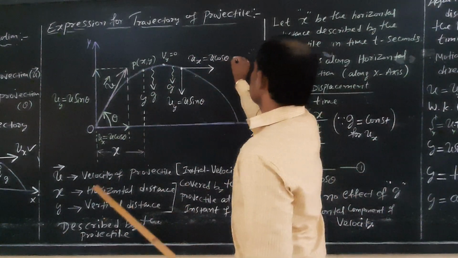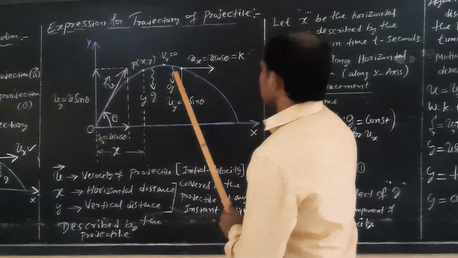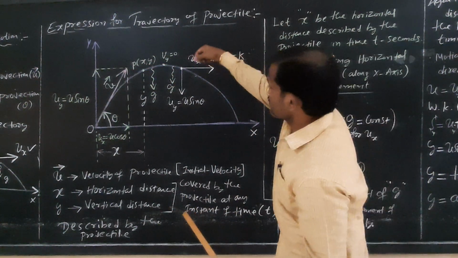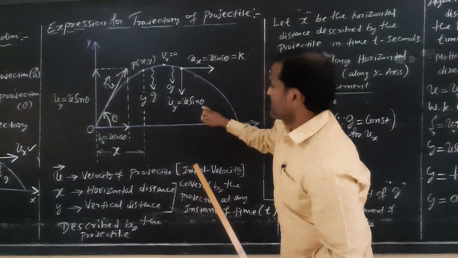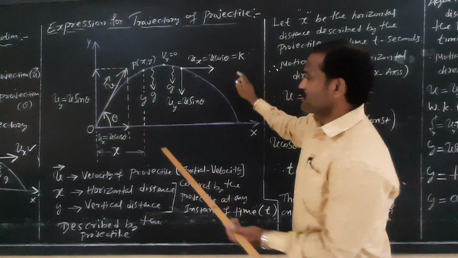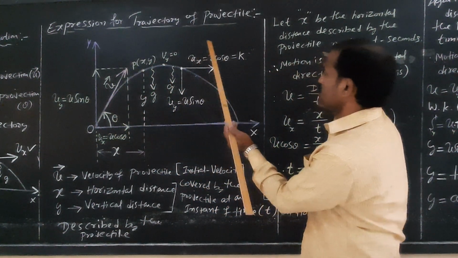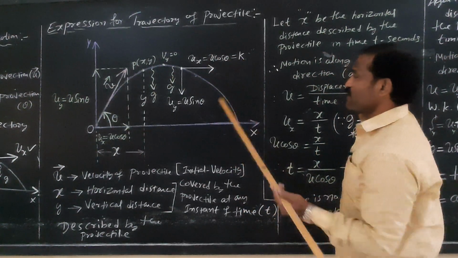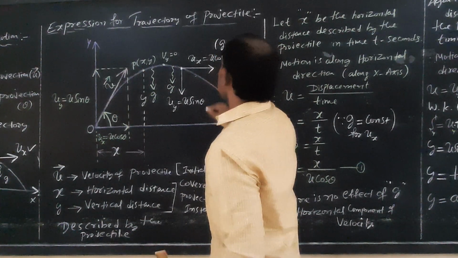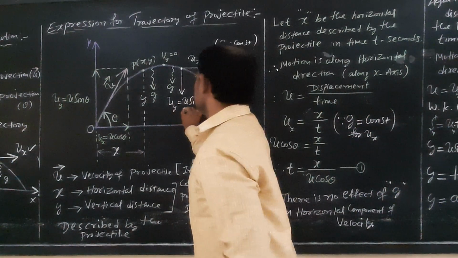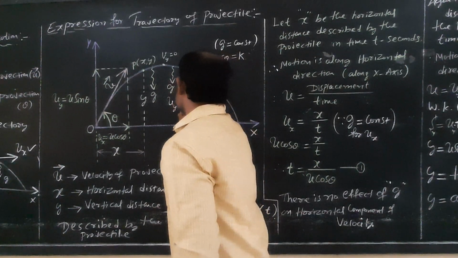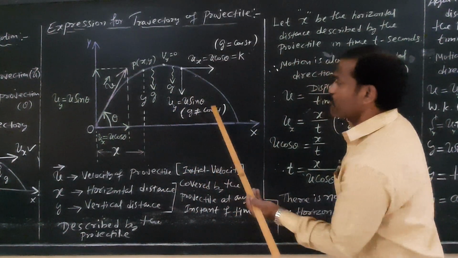Why is this horizontal component of velocity constant? Because there is no effect of g on the horizontal direction. Only the vertical component of velocity is affected by g. Here ux is equal to u cos theta, which is constant at every point. Everywhere ux is equal to u cos theta will remain constant. Why? Because acceleration due to gravity is also constant for horizontal motion. For vertical motion, g is not constant, so there is an effect of g on the vertical component of velocity.